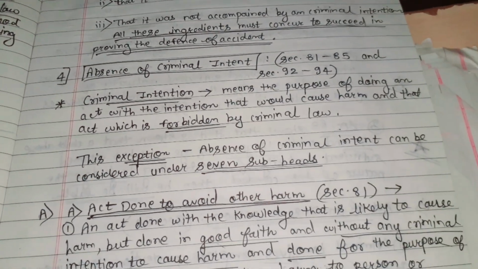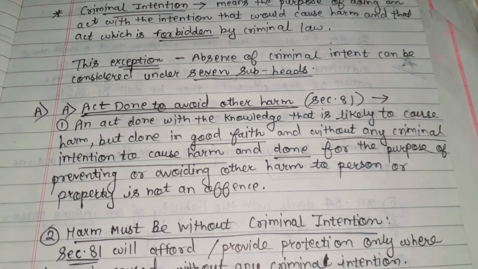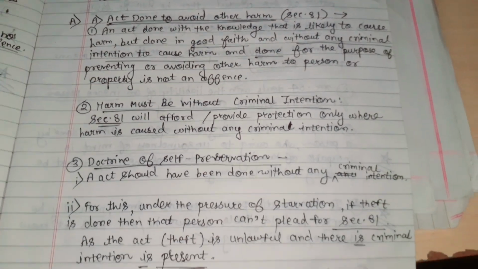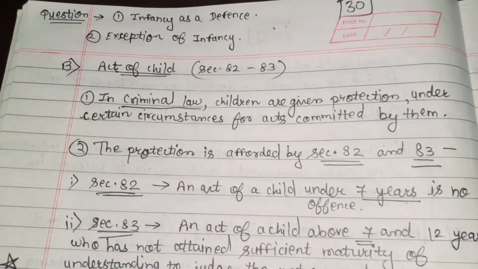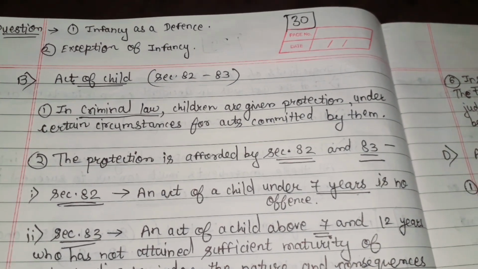Under this topic of absence of criminal intent, there are 7 subheads. In that, first is the act done to avoid other harm. It is in section 81. Next is the act of a child. So it is in sections 82 to 83.